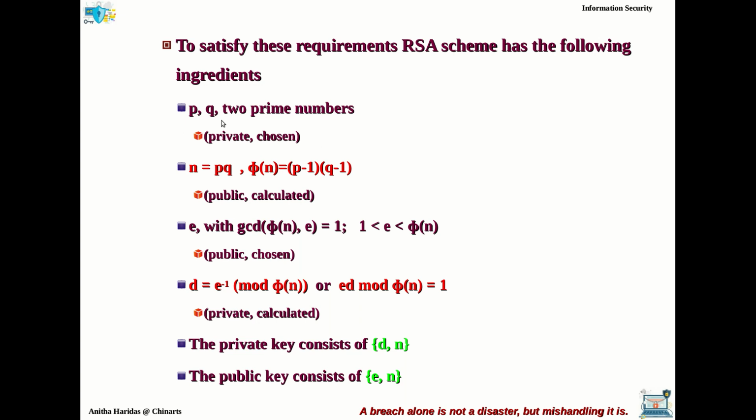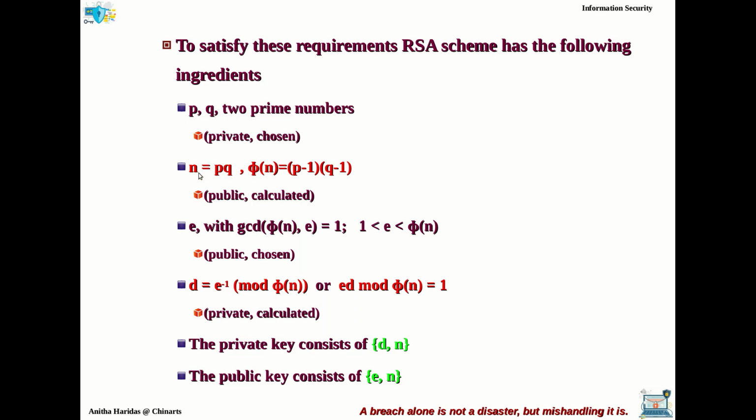So it must be very secretly chosen by the sender and receiver, or probably the receiver, because here the receiver is the one who is going to generate the key. So if this is the case, these are the two prime numbers which are to be chosen privately by the receiver. Okay, so once these two values are chosen, we can calculate the n value, we can calculate the phi of n value, which can be publicized.